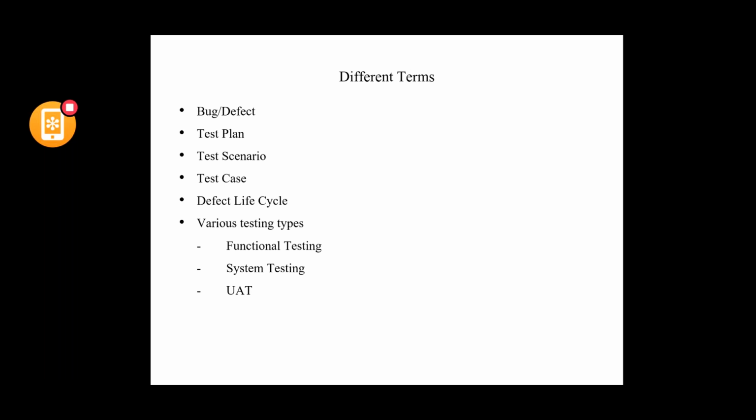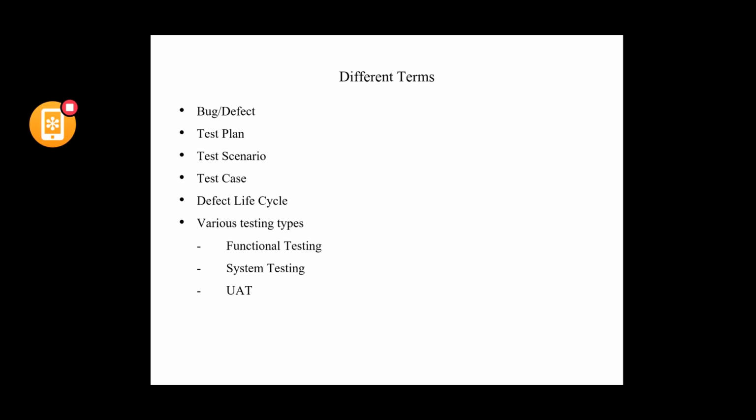So before the start of testing activity, the testing team would prepare a test plan document. So what does a test plan document consist of? It will consist of various entries, especially the major ones. What are the training needs for the testing team? Especially before the starting of the testing activity, the testing team must be very much new to the organization or the product. So during that point of time, what are the training needs for the testing team?